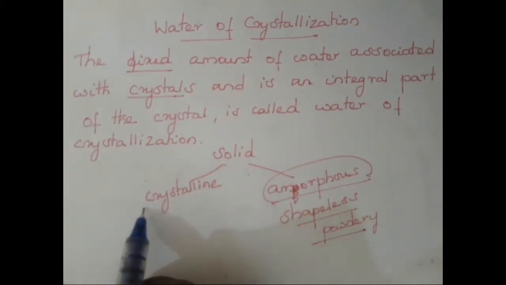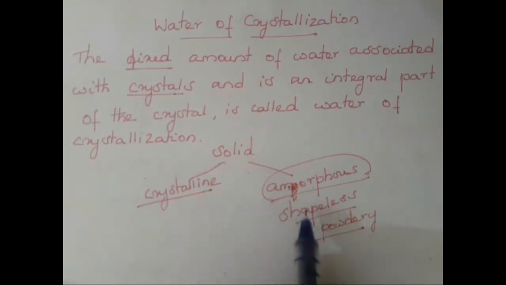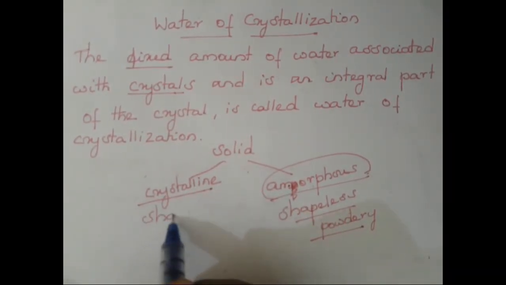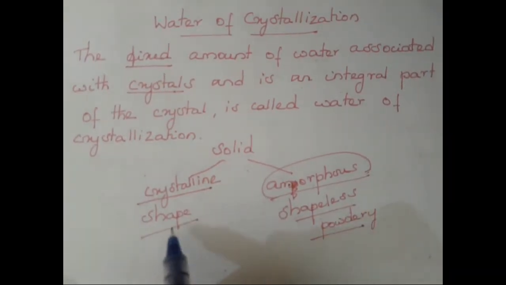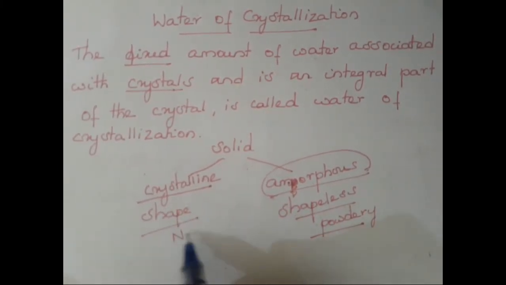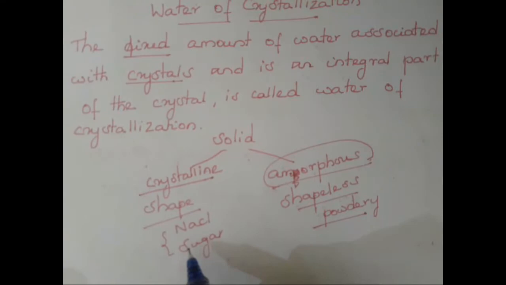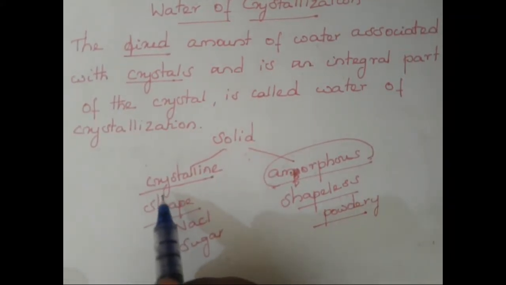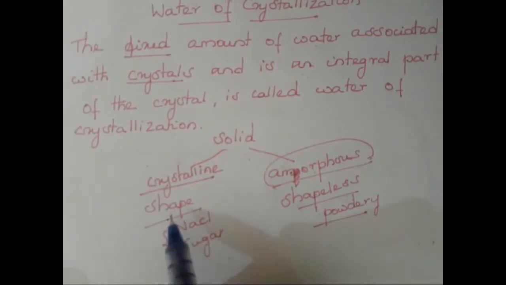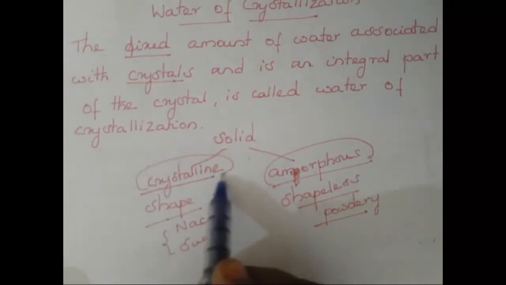Now let us see what is meant by crystalline solid. It is opposite to amorphous. It has shape. We all have seen such crystalline solids in our home, right? Sodium chloride crystals, sugar cubes. You all have noticed in your home, they all have a certain cube shape. So they are called crystalline solids since they have shape. This word crystal also denotes only these crystalline solids.